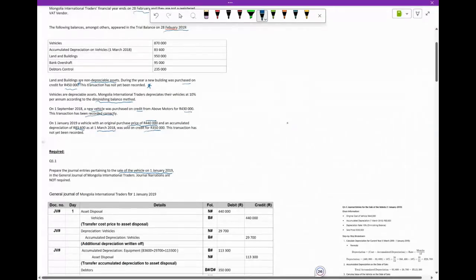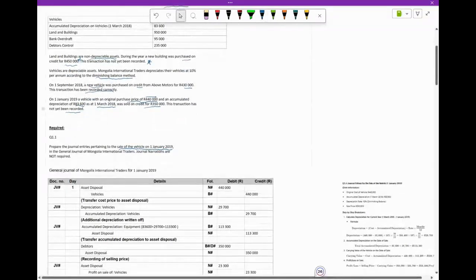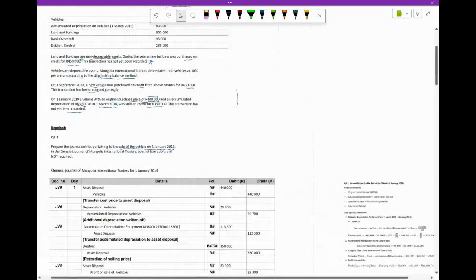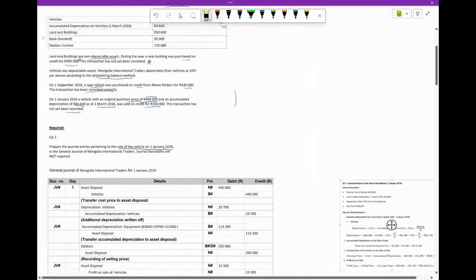Okay, this transaction has not yet been recorded, and that's when they then went on to give us the required to say we want you to journalize the disposal of that asset. So if you quickly draw your timeline, I don't think I actually drew a timeline, so let's do that so we can see what's going on. The disposal was only a vehicle, so maybe let me use a different color.